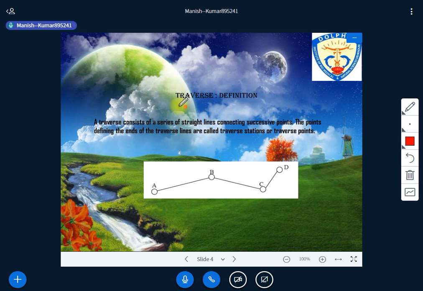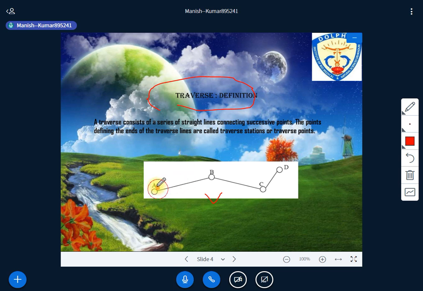Right? So let me explain the definition of traverse. Just look at the image also and then go back to the definition. The statement says that it is a series of straight lines connecting successive points, right? Connecting successive points.